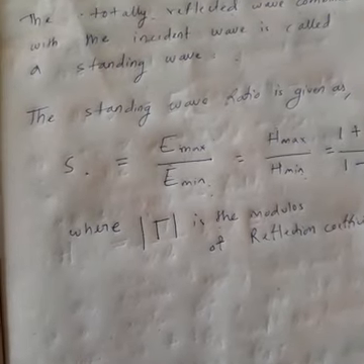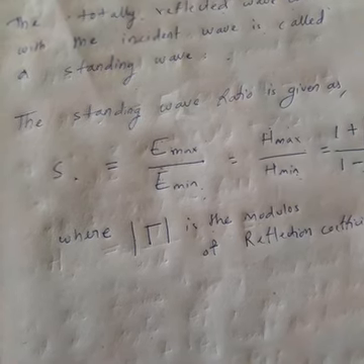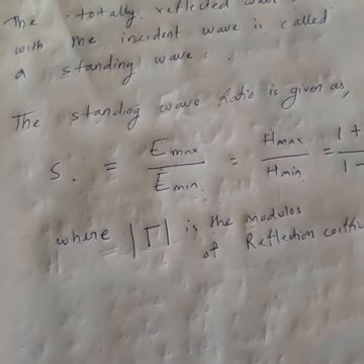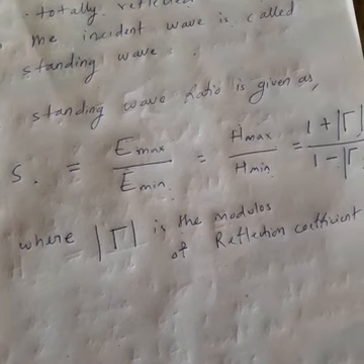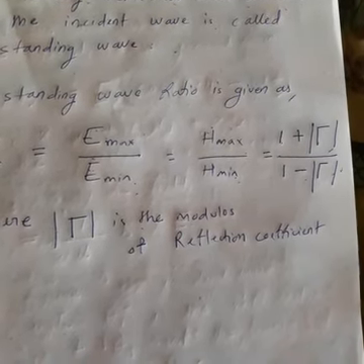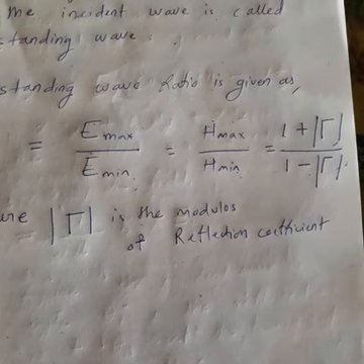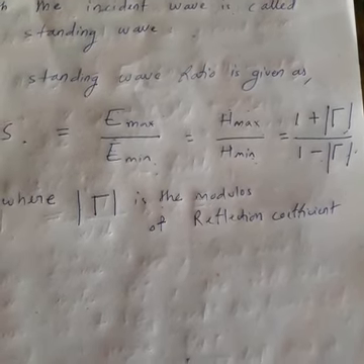What is the standing wave ratio? The standing wave ratio is simply the maximum electric field intensity or voltage divided by the minimum electric field intensity or voltage, which is equal to the maximum magnetic field intensity by the minimum magnetic field intensity. So this value is equal to 1 plus the reflection coefficient divided by 1 minus the reflection coefficient. Now how does this come about? You try it out. Otherwise I will derive it, because I already gave you the formula in the previous class.